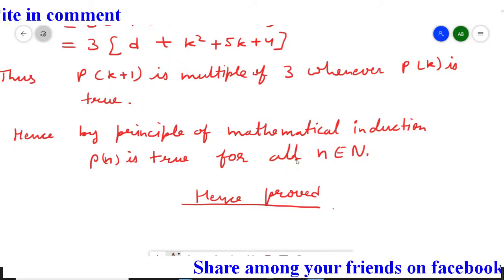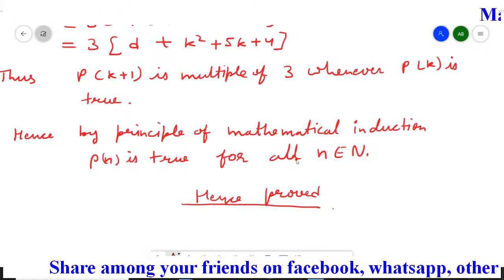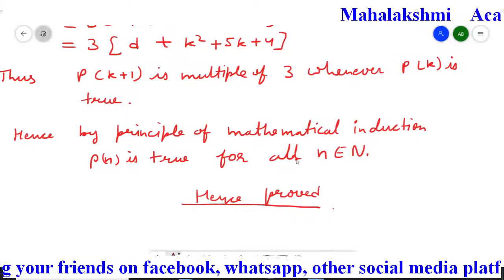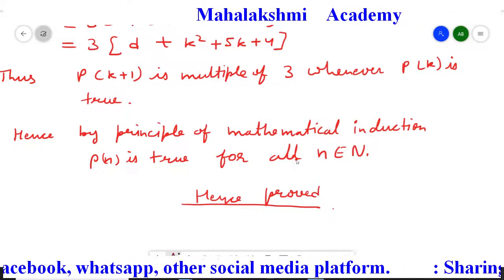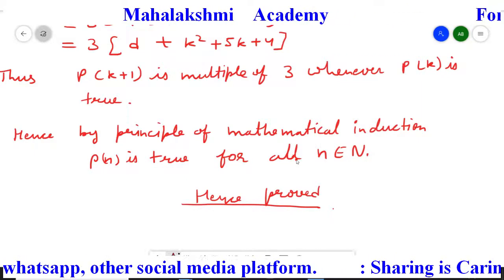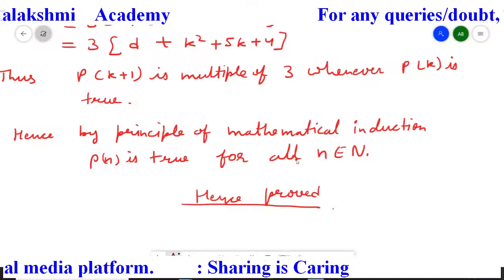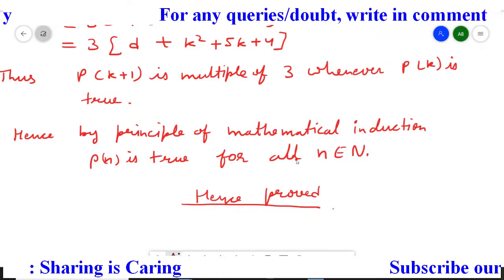So this question is different from the other questions. Here we have to bring the Pk plus 1 statement as a multiple of 3. So in the last step, anyhow you just bring 3 common outside and write down the complete terms in the form of multiple of 3. Then we can say that Pk plus 1 is a multiple of 3. So I hope this question is clear to you.